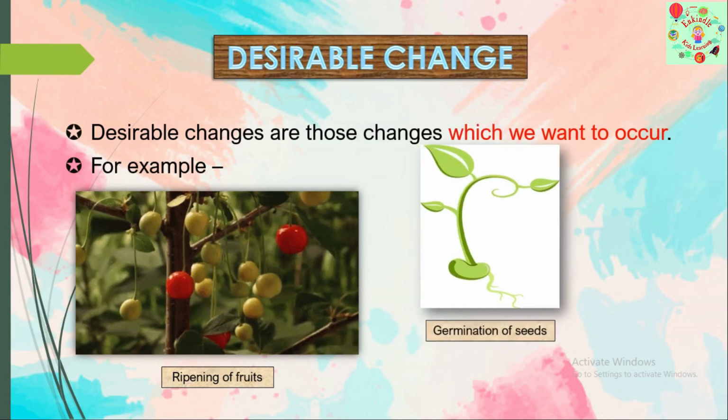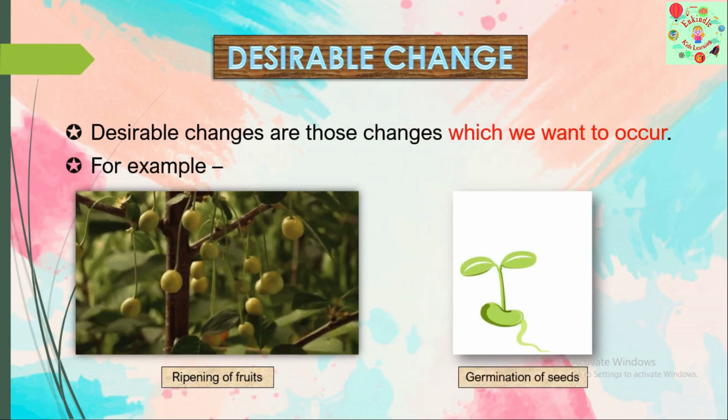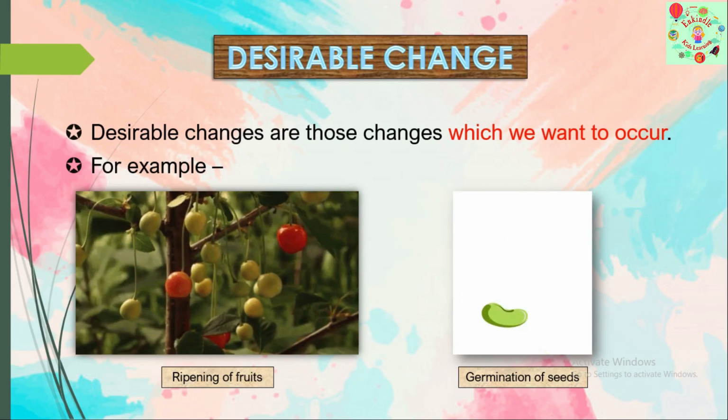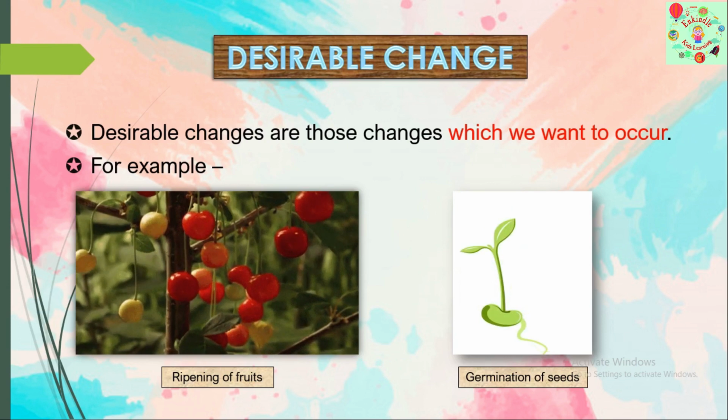What about the next example? Germination of seeds. When we sow seeds, we want the seed to germinate. That is also a desirable change.